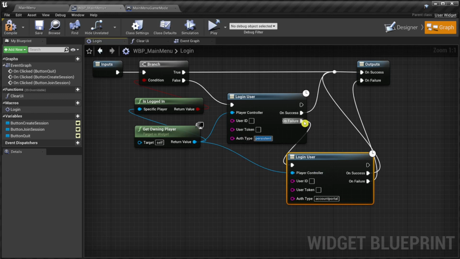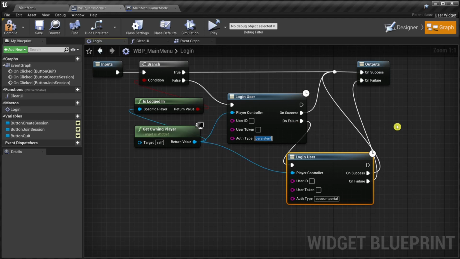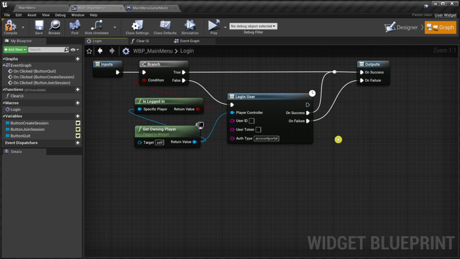If login fails, Epic Online Services will call the failure handler, but the online subsystem does not forward this to the onFailure node. This creates the impression that, in its current state, the online subsystem EOS was mainly designed for use with the Epic Games Store. The failure node is not easily fixed, so using the persistent login sadly is not an option for now. We can undo all this.